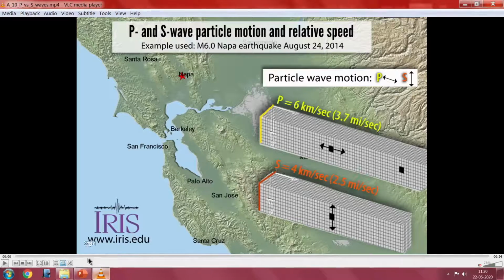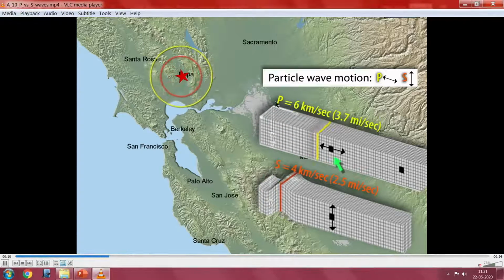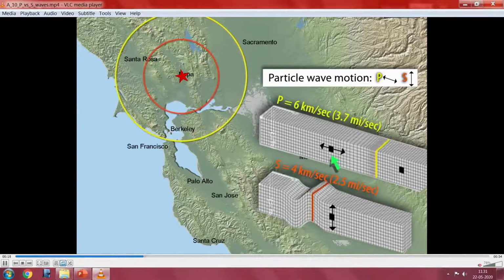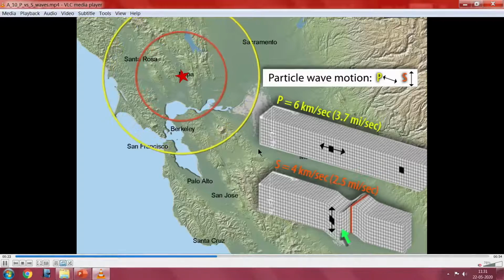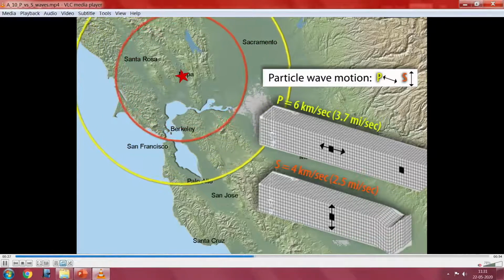In that angle, we are going to see how these animations explain wave propagation. If you look at this particular video, this is your earthquake. When the earthquake occurs, you can immediately see the yellow source. The yellow wave is the P wave, and you can see how it moves. The one at the back is the S wave. As we have studied, the P wave has a higher velocity and the S wave has a lower velocity, which is why it travels behind.